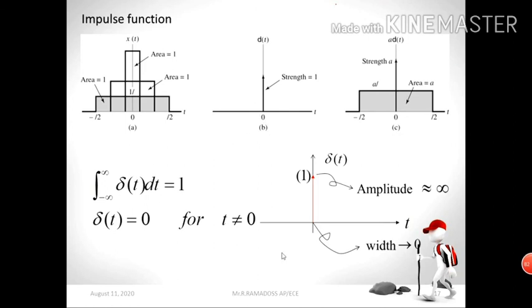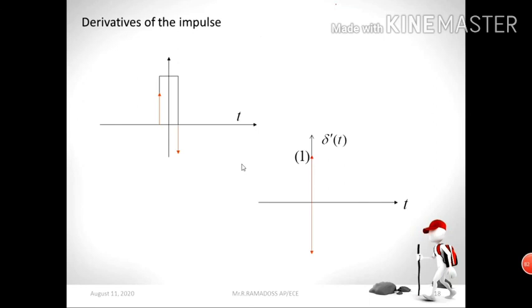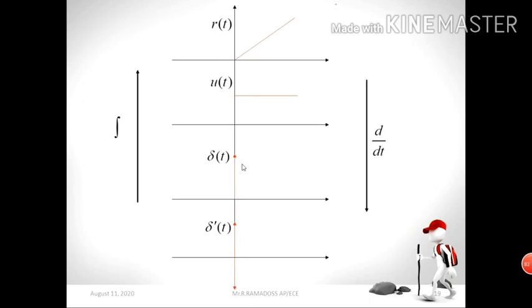So integration of minus infinity to plus infinity of delta of t dt equals 1 when t equals 0. Otherwise, if t is not equal to 0, your impulse signal becomes 0. So this is the impulse function for continuous time signals.